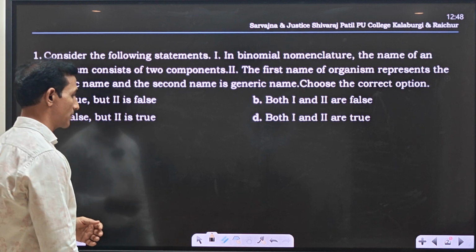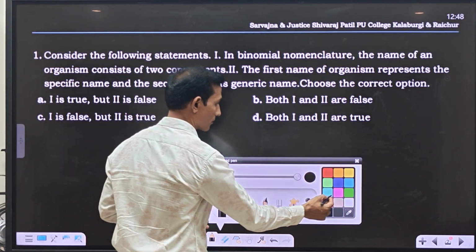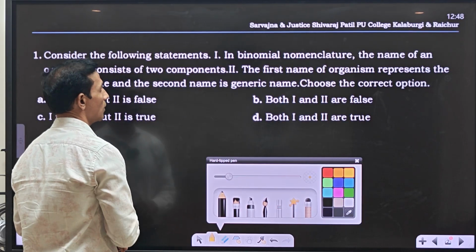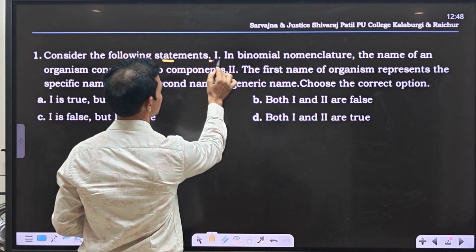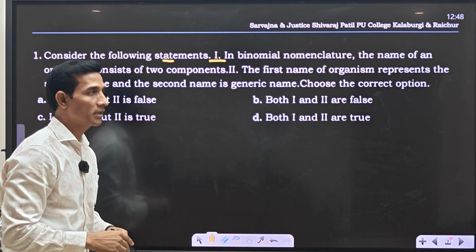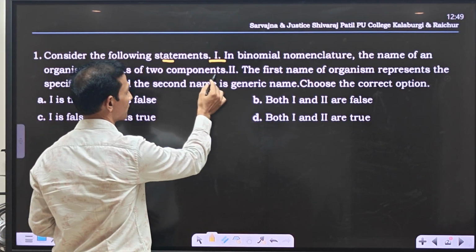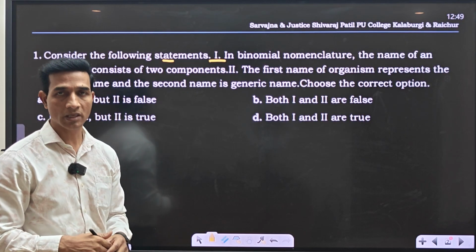Consider the following statements. Statement number 1: In binomial nomenclature, the name of an organism consists of two components. So we know the rules of binomial nomenclature.